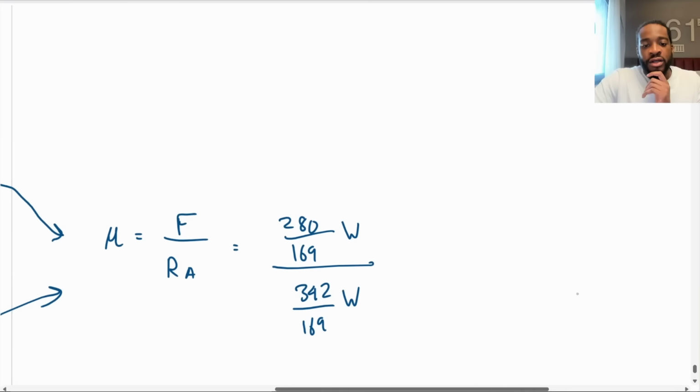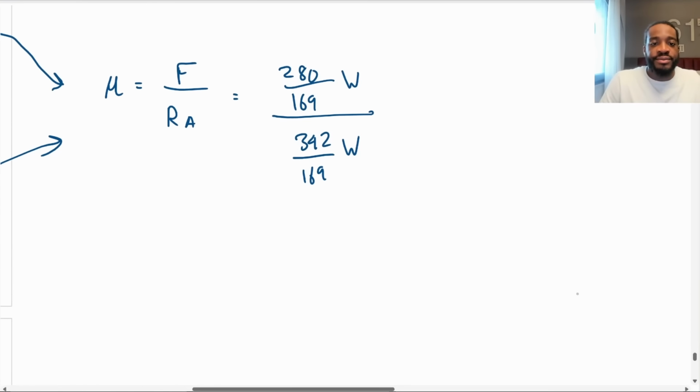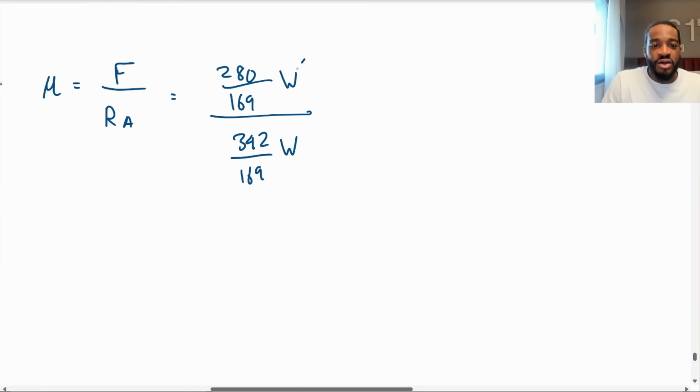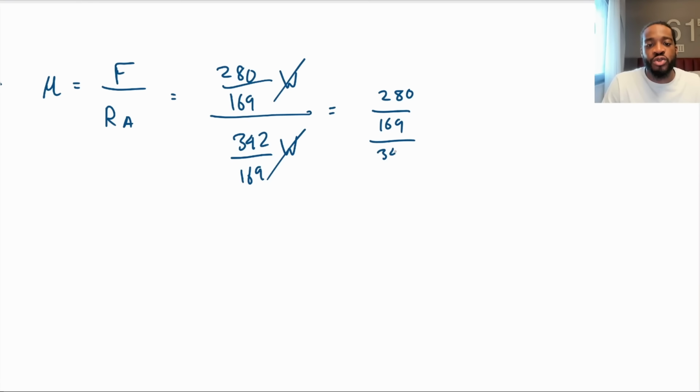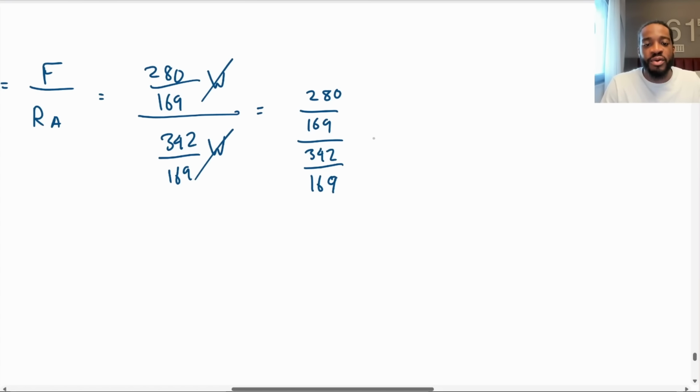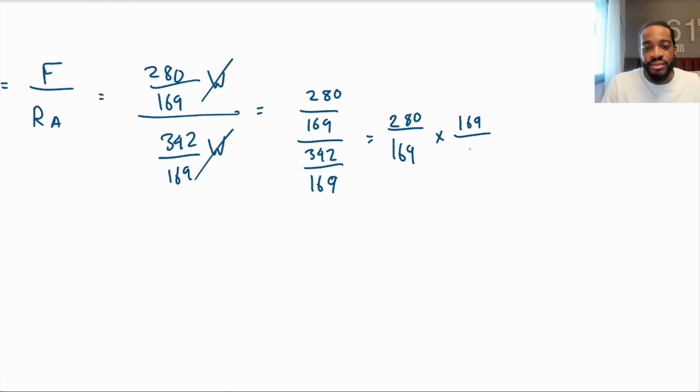Okay. So therefore, what can we do from here? I could say a couple of goodbyes. Goodbye, goodbye. And then I'm going to have 280 over 169 over 342 over 169. We're dividing by a fraction. I know I could put this in the calculator, but where's the fun in that? You know, last question of the paper. 280 over 169 times by the reciprocal. 342. Goodbye, goodbye. And then we've got 280 over 342.